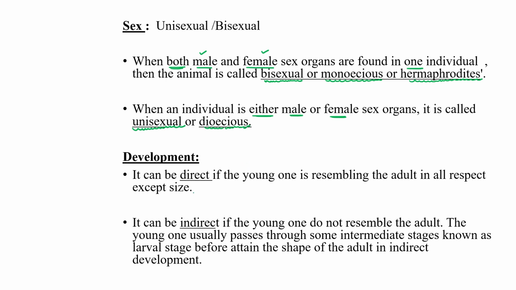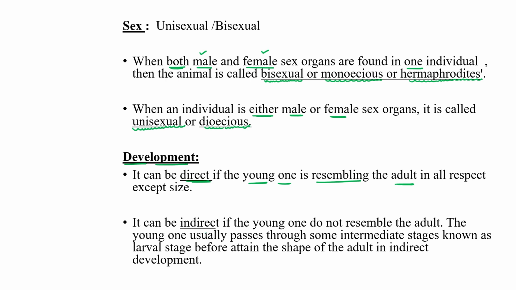Now the next type is developmental type. Development can be direct if the young one resembles the adult one in all respects except size.